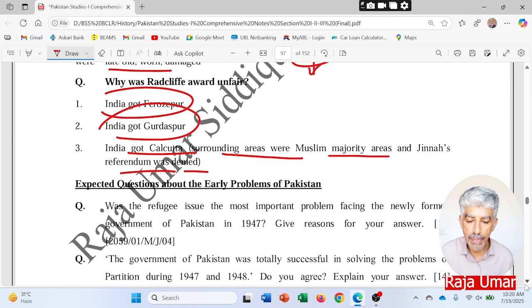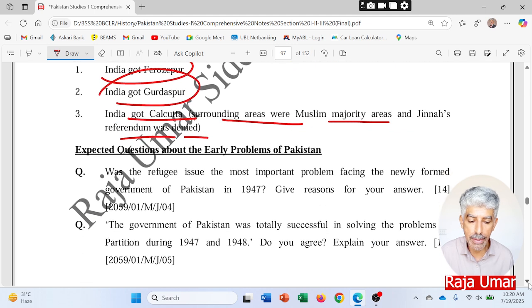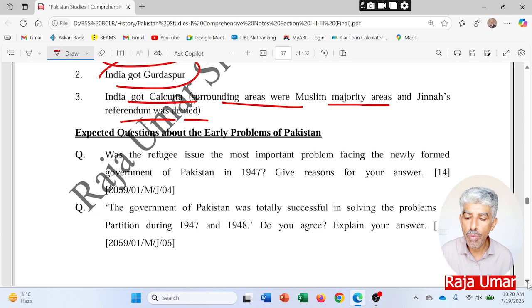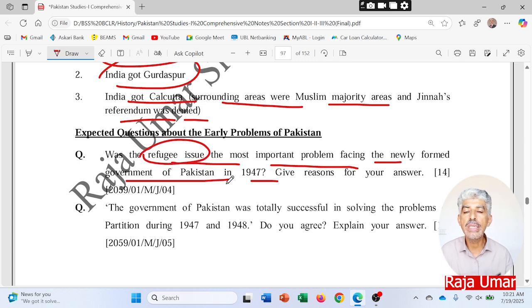So here we have the questions related to the early problems of Pakistan. Was the refugees issue the most important problem Pakistan faced as a nation state in the early years, in 1947? Give reasons. So in level 3, we will discuss the refugees problem, and in level 4, we will discuss the geographical problem, the water dispute, the military assets division problem and all others.